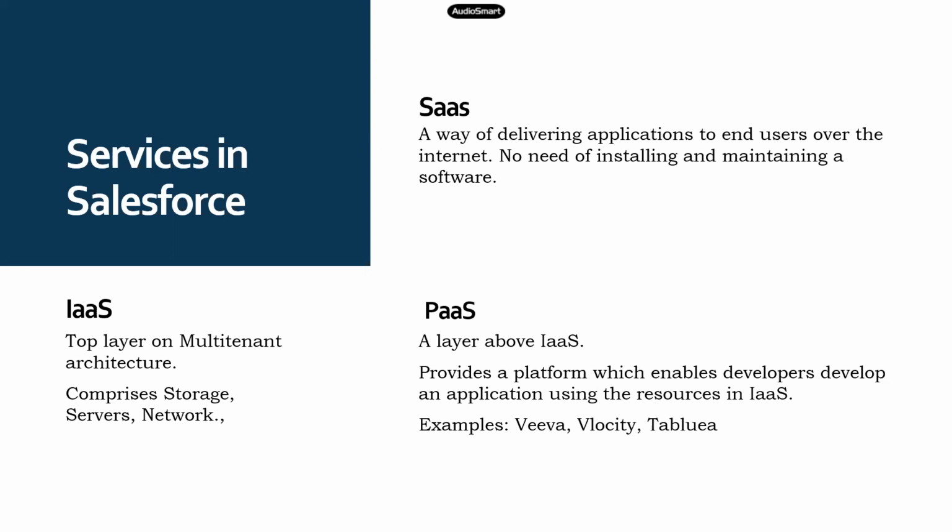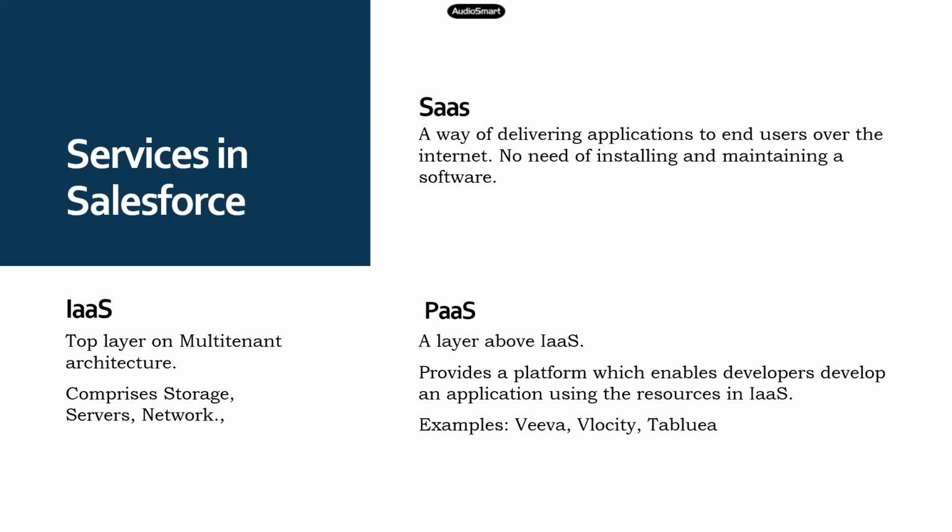Physical resources, right? For example, to host any website, in the early days we used to have separate storage, separate network, separate servers for each website that we host, which takes up a lot of money and a lot of physical space. So what Salesforce, or for that matter any cloud platform, does is provide all these storage, servers and network. As much as you use, you only pay for that much, and that's what we call infrastructure as a service. That's the first layer provided by any cloud computing solution.